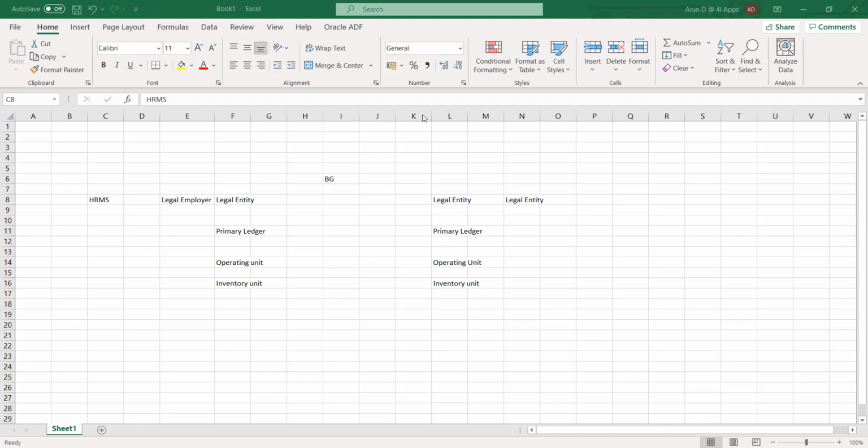And also, if let's say I wanted to retire this particular employee due to any other reason, that also can be done inside HRMS. For this, we don't need to go for a different module. We can do it in the HRMS itself. So we can retire at any point of time.